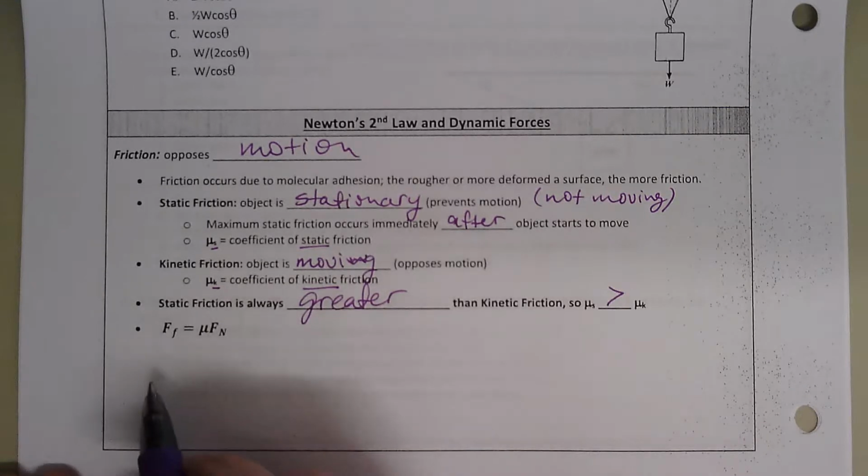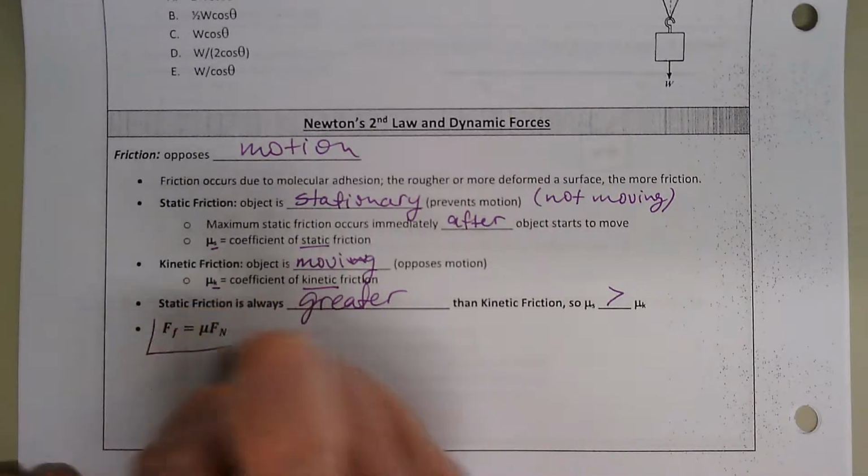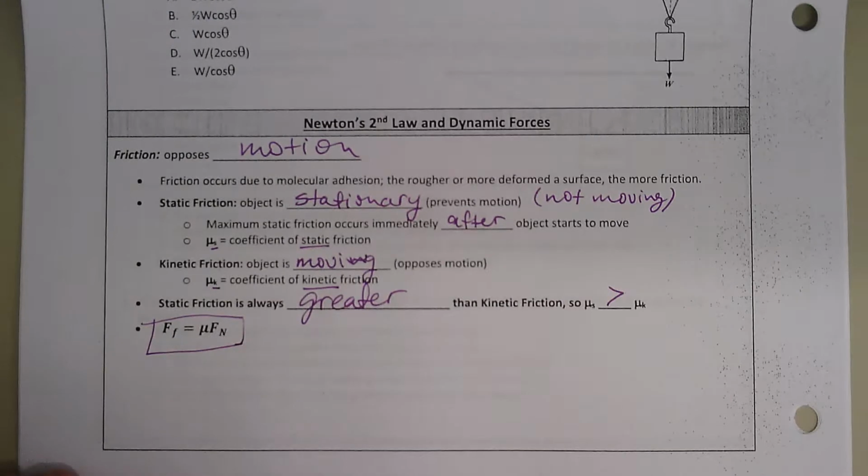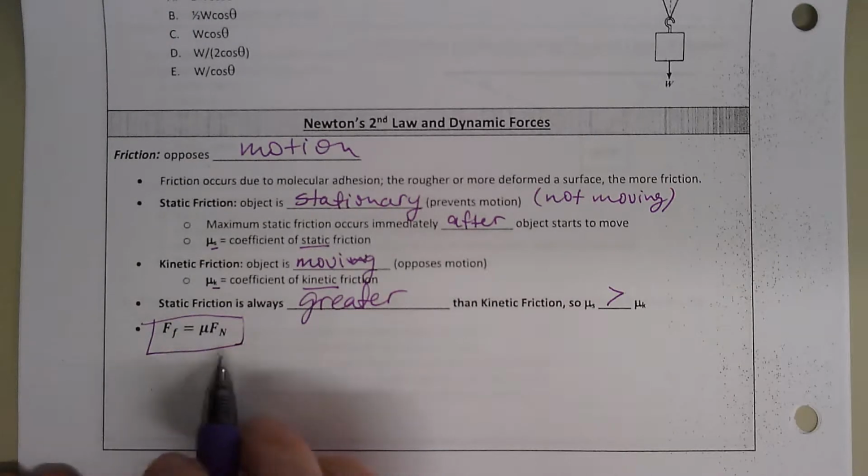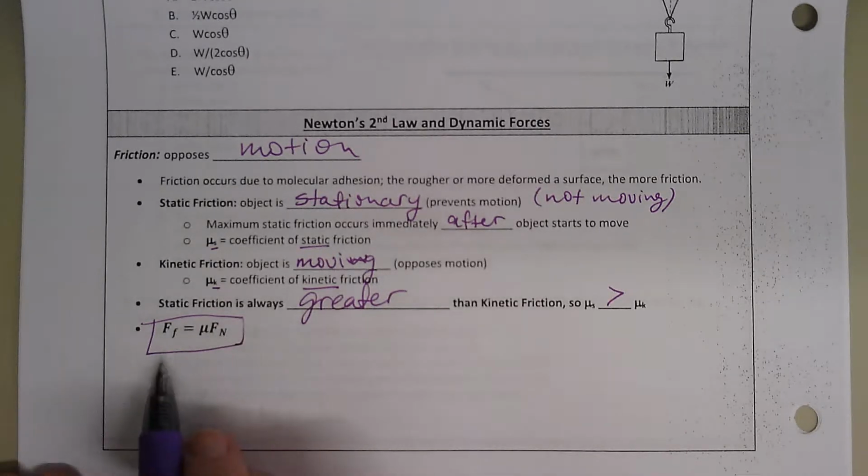So you have this equation, I think it's on your formula sheet. Friction is just equal to the coefficient of friction times the normal force. So you have to have a surface to have friction to calculate it this way.